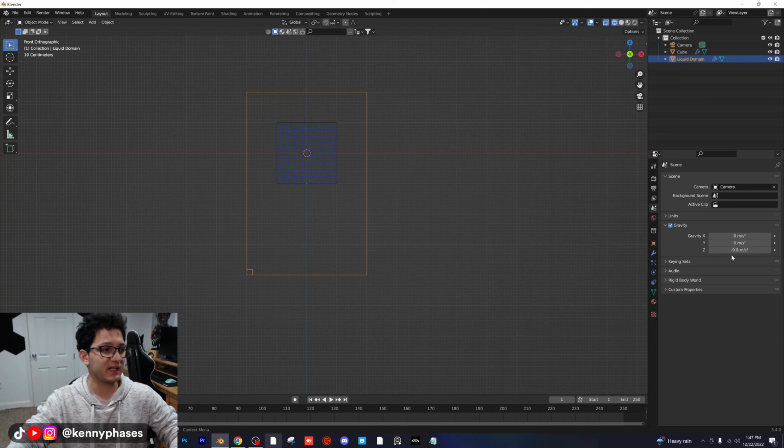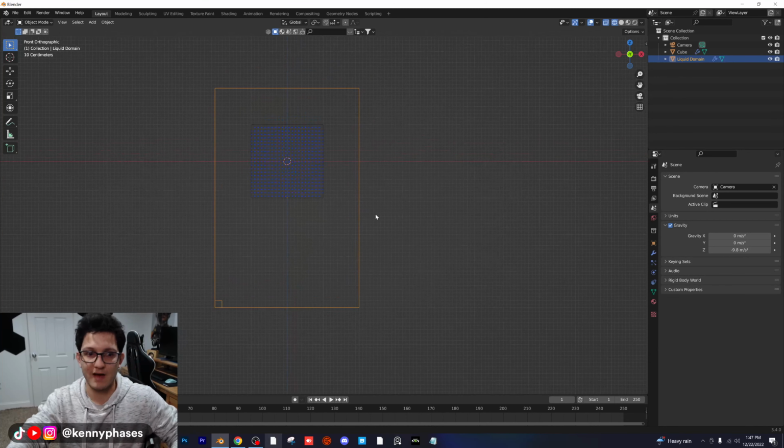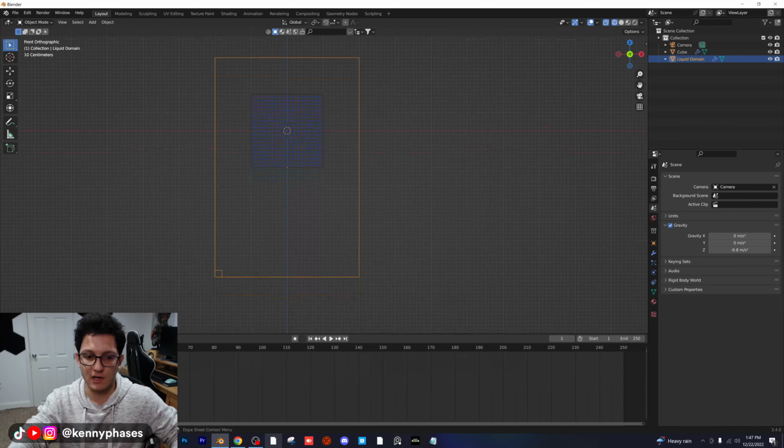And as you can see, by default we're at negative 9.8 meters per second squared, which is like the default gravity of the actual real world. So we're going to find a place to switch our gravity. I'm going to go ahead and let this play out for like 60 frames. How about we let it play out to 90 frames?